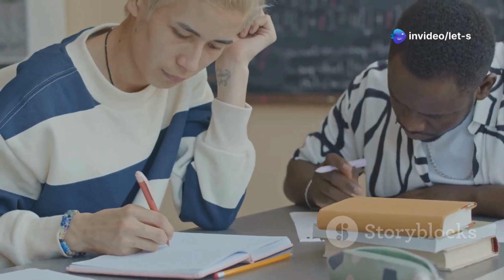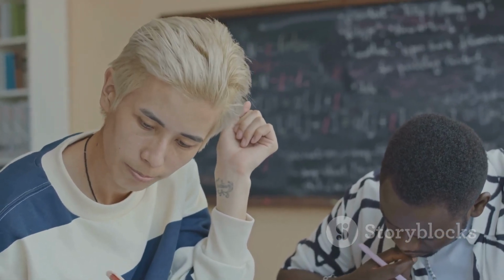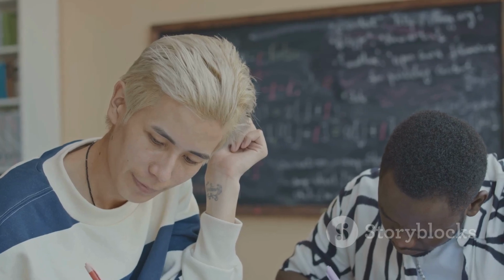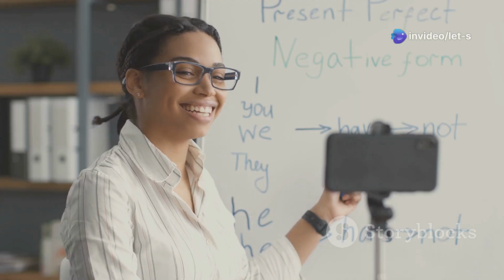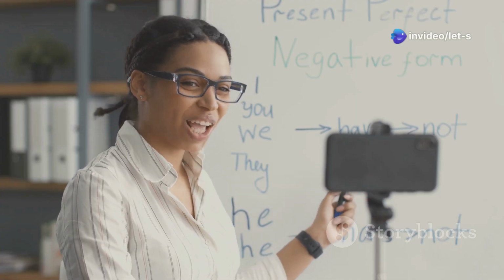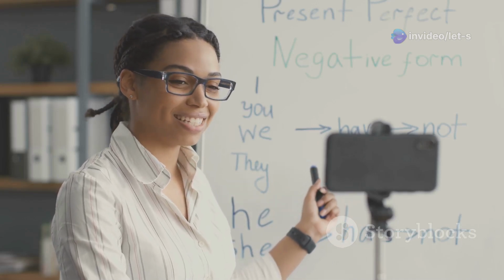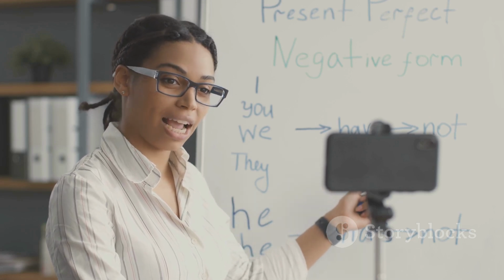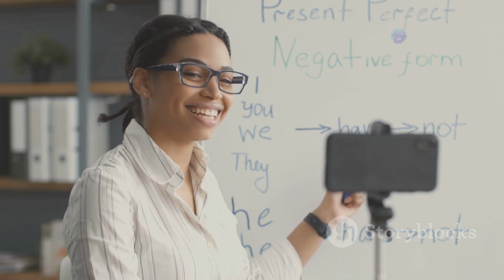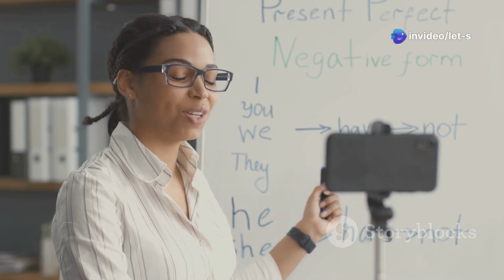Another area where people often get confused is between zero and first conditionals. It's crucial to understand the difference between these two types of conditionals to use them correctly. Remember, the zero conditional is used for general truths or scientific facts, such as, "if you heat water to 100 degrees Celsius, it boils." On the other hand, the first conditional is used for future possibilities or events that are likely to happen, like, "if it rains tomorrow, we will cancel the picnic."